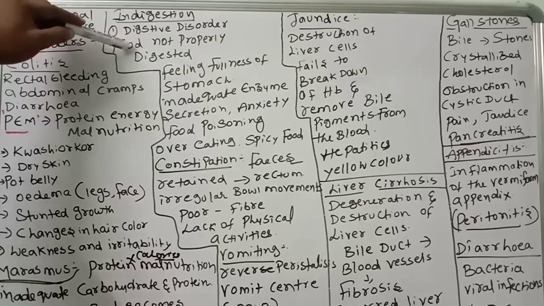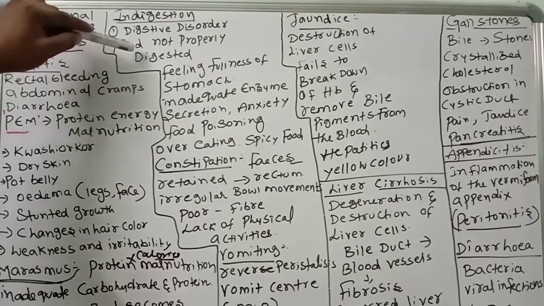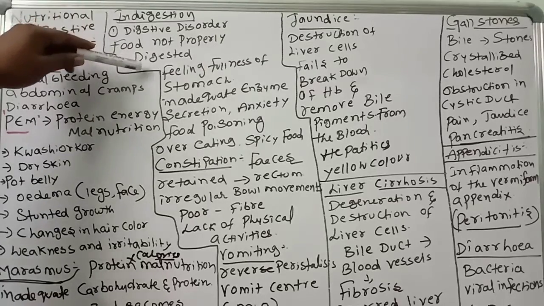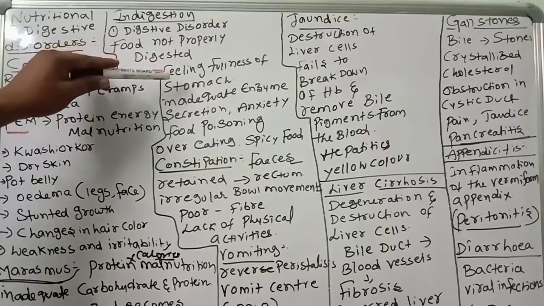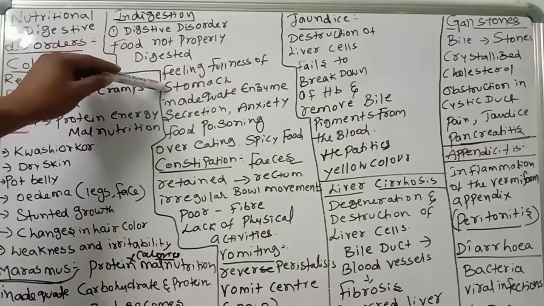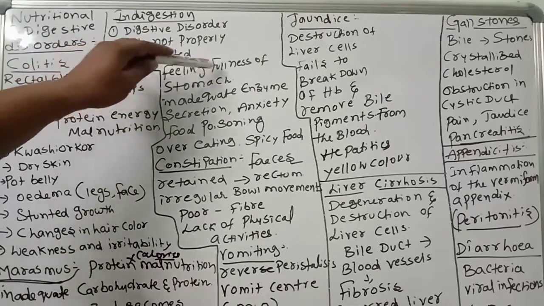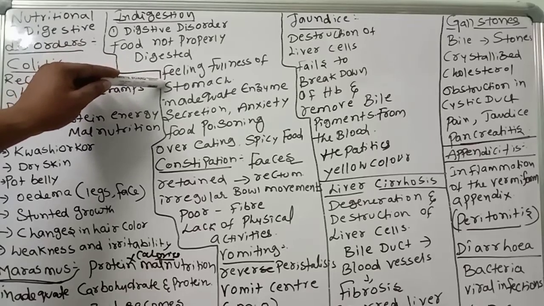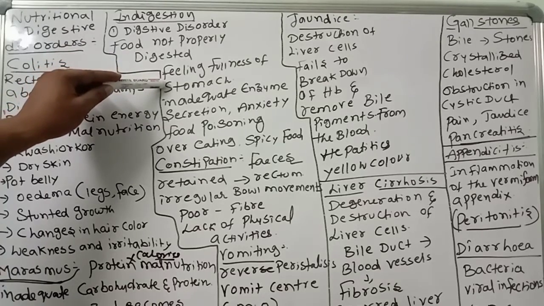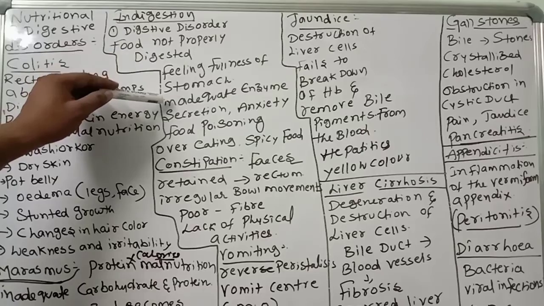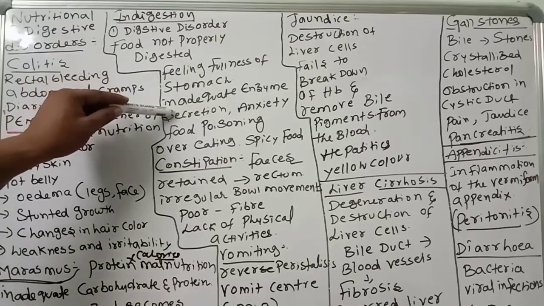So food is not properly digested, in the sense that there will be disturbance to the total system. So then what will happen? They will feel fullness of the stomach. Next, another one is there. Why this kind of indigestion? There is inadequate enzyme secretion. Enzymes are not secreting properly, in the sense that is indigestion.